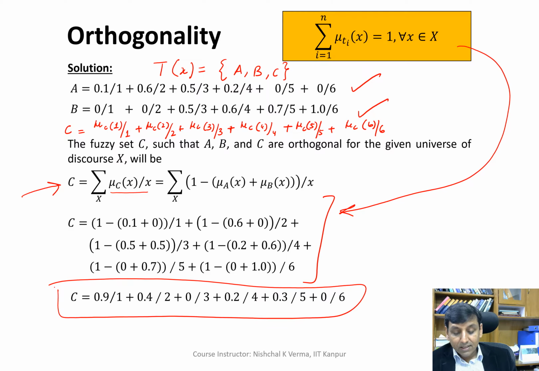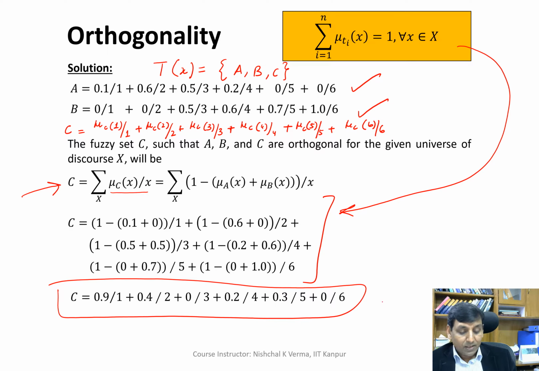So the condition here is that the sum of all the membership values corresponding to the generic variable is 1. For 1, 2, 3, 4, 5, 6, all the generic variable values, the corresponding membership values are known now, and when you sum these values, at any generic variable value the summation of the membership values is 1.